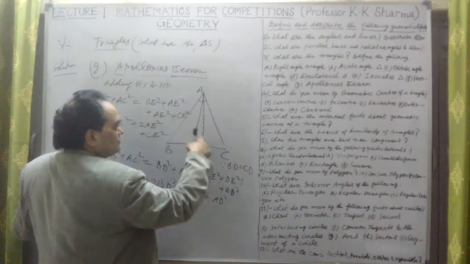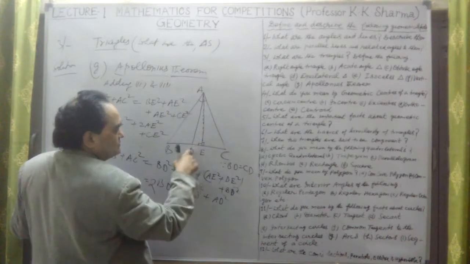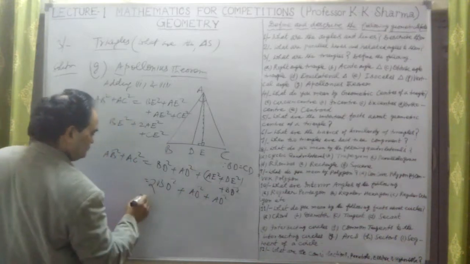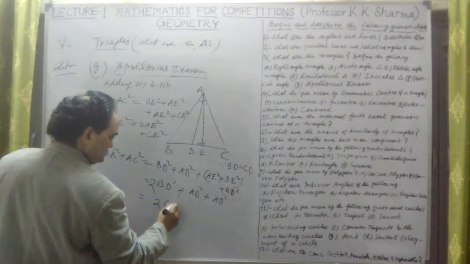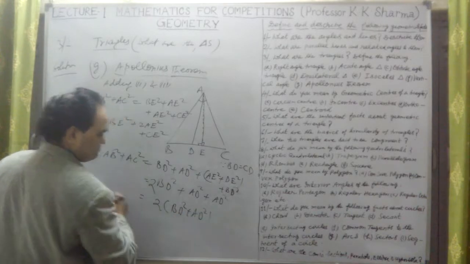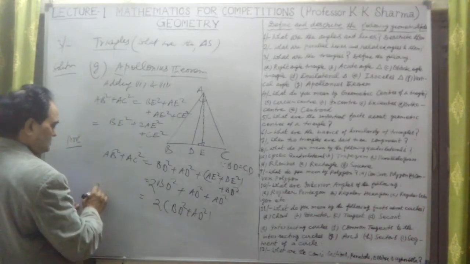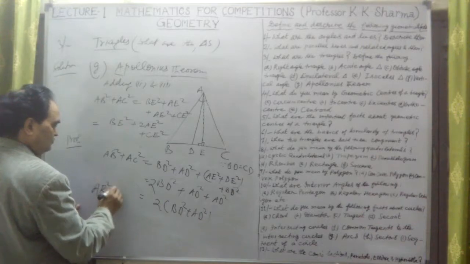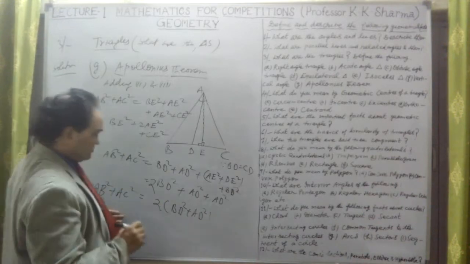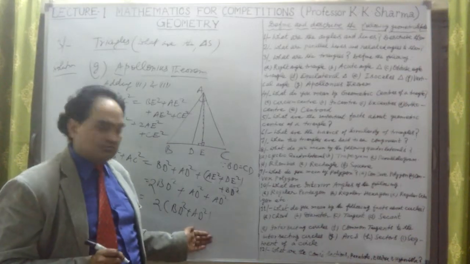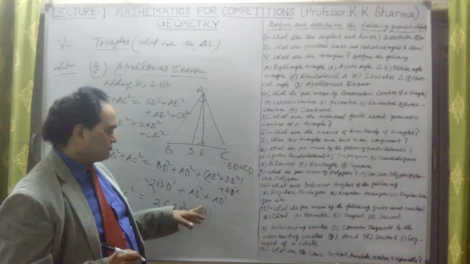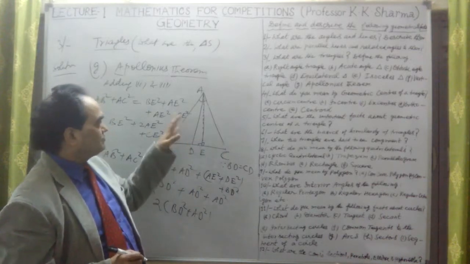This is the right angle triangle, AE square plus DE square by Pythagoras theorem. This is AD square. This is twice common, BD square plus AD square is there. So this is known as Apollonius theorem. Therefore, AB square plus AC square is twice BD square plus twice AD square. Okay, so this is how we have to prove.